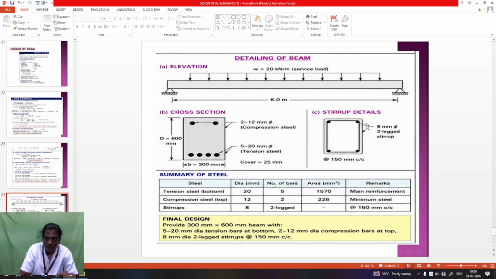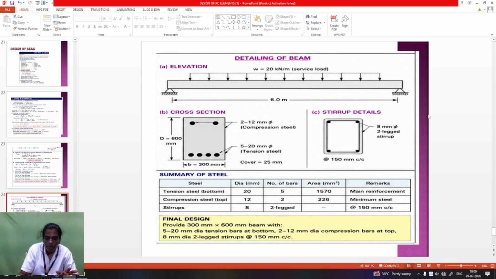This is the stirrup. It is taken as a 2-legged stirrup. It is the stirrup formation. 8 mm bars, minimum 8 mm to 12 mm is taken for the stirrup. The main bar diameter is taken from 16 mm to 25 mm. The distribution bars are taken from 8 to 12 mm. So these are the reinforcement details.